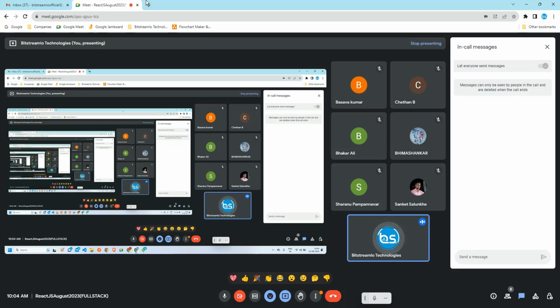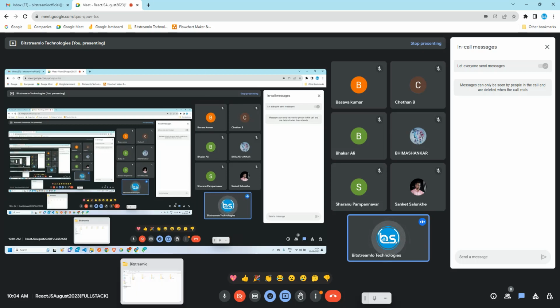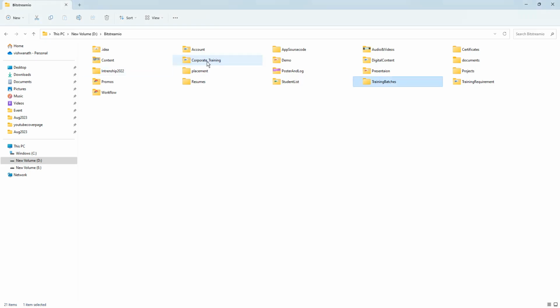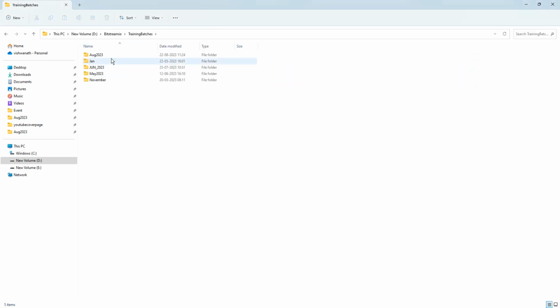Okay, fine. So where is my folder? How to open a folder, in the sense? So I am going to my folder. My folder is the training batches, August 2023. So here it is.